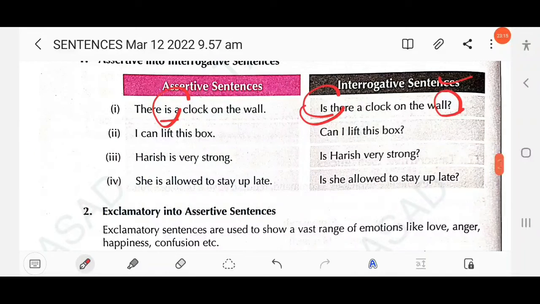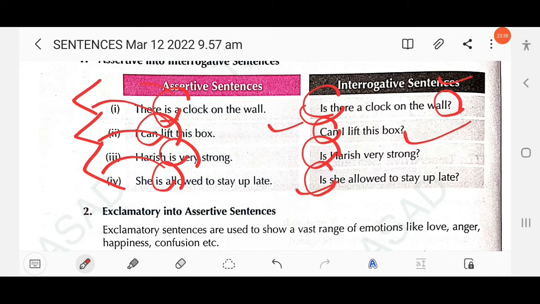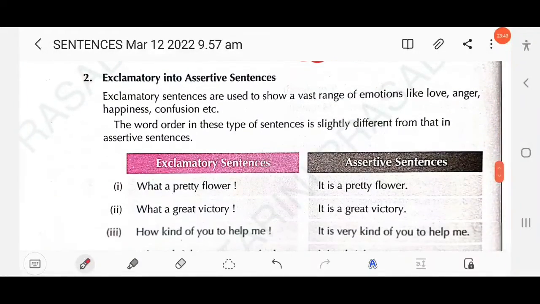Then next, I can lift this box. Here there is the auxiliary verb can, so can will come to the beginning of the sentence, right? Harris is very strong. Here the auxiliary verb is 'is', which will come to the beginning of the sentence. She is allowed to stay out late. Here the auxiliary verb is 'is', which will come to the beginning of the sentence. The other part will remain the same. Just bring the auxiliary verb to the beginning of the sentence. Clear?